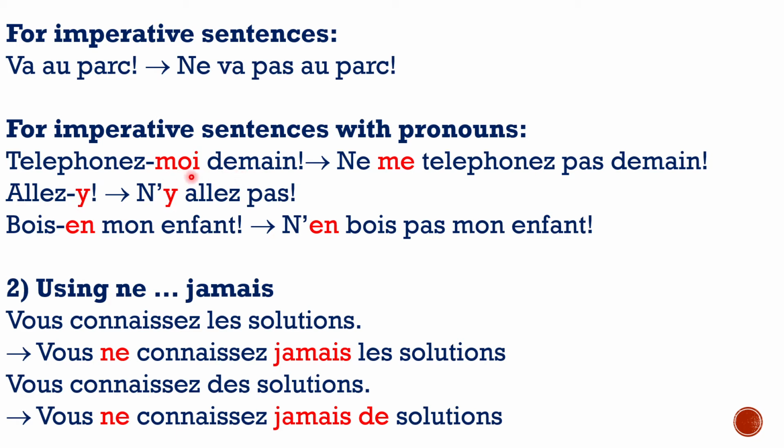This is the emphatic version which goes after the verb when you're writing a positive imperative. However, when you make it a negative imperative, what happens is you take the moi, the emphatic, and place it before the verb. When you place things like moi, toi, lui before the verb, they change back into their direct object forms. That is me, te, le, and so on.